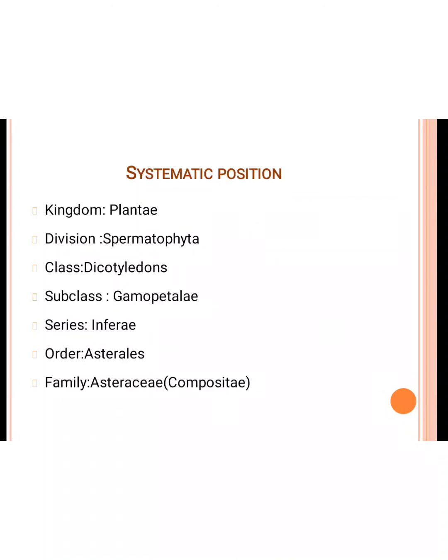Then the class Dicotyledons. The two cotyledons are present in these dicotyledons. Roots are a taproot system. Venation is reticulate. Flowers are pentamerous or tetramerous. And after fertilization, the ovary converts into fruit. Then the subclass Gamopetalae. Gamopetaly means the petals are fused or united.